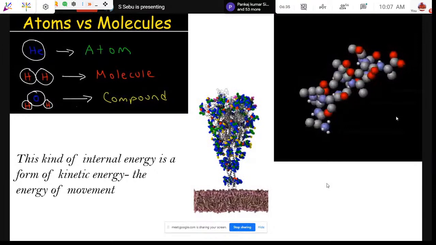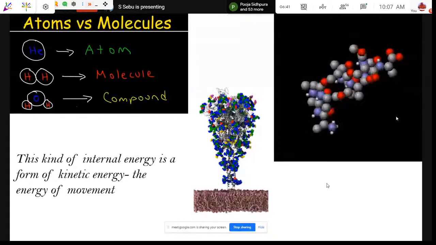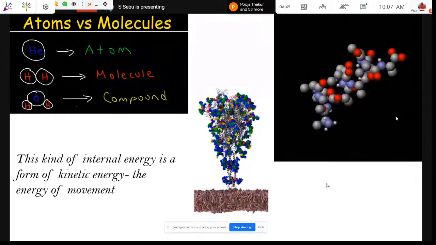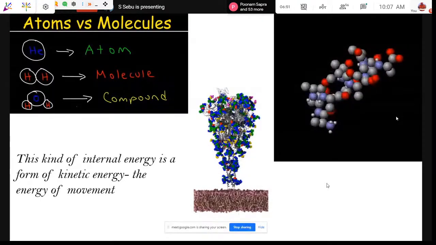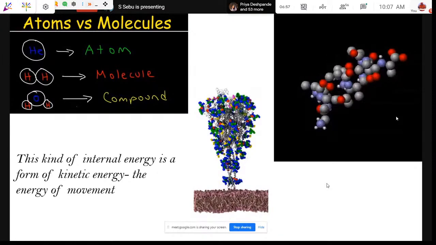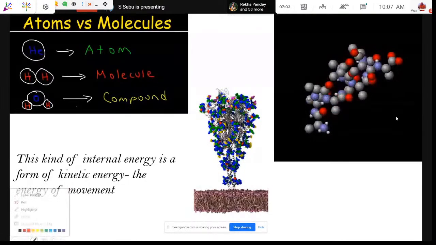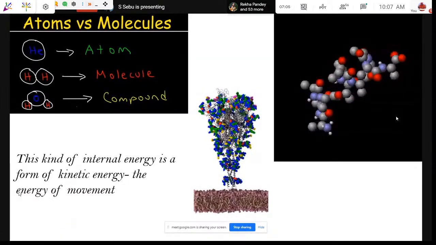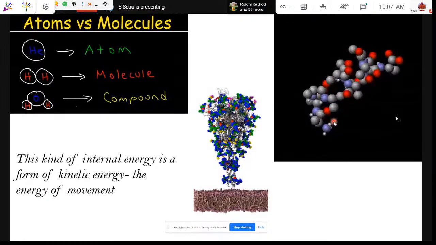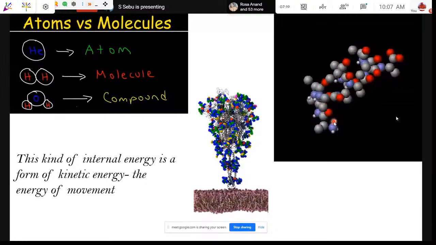Atoms combine together to form molecules, and the state of a substance, whether it is liquid, solid or gaseous, depends on how vigorously these molecules are moving. You can see here the molecules shaking and jiggling in the substance. The entire jiggling depends on how vigorously this movement is taking place.